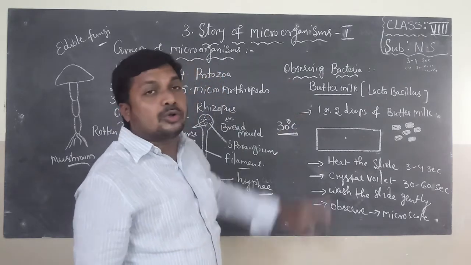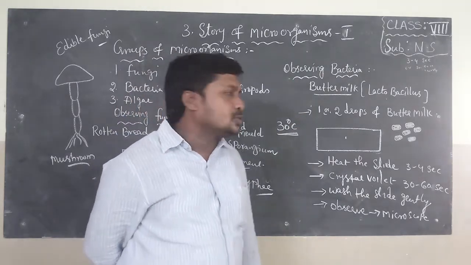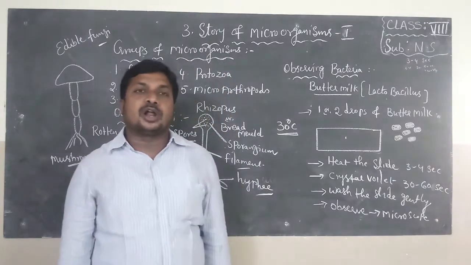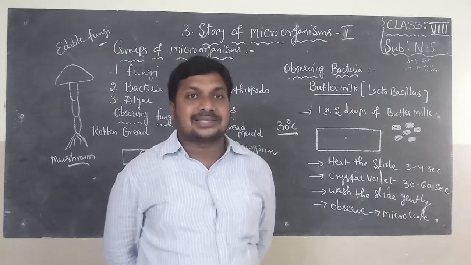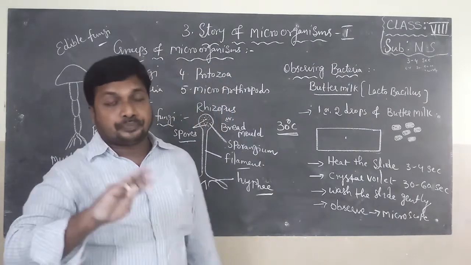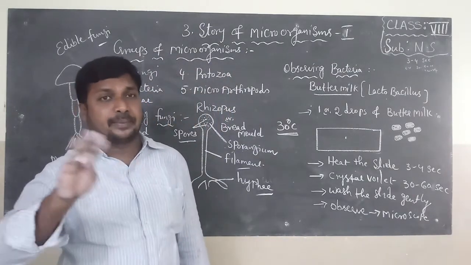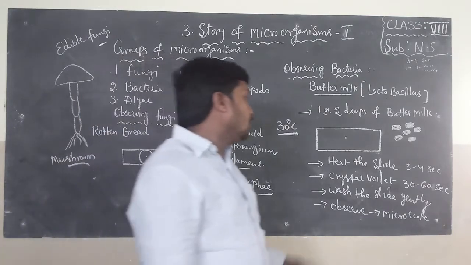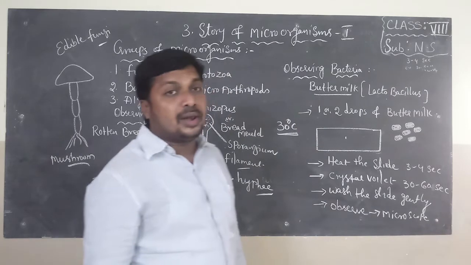Again, I repeat how to observe Lactobacillus bacteria in the school lab. For this you have to take 1 or 2 drops of buttermilk on a glass slide. Spread the drops of buttermilk on the slide and heat the slide for 3 to 4 seconds with the help of a lamp.